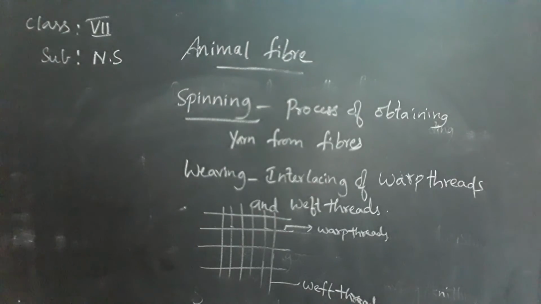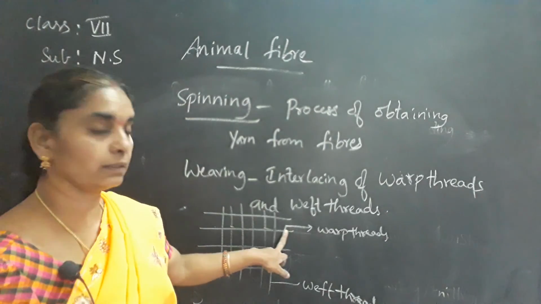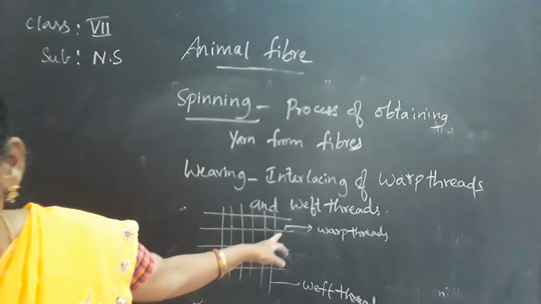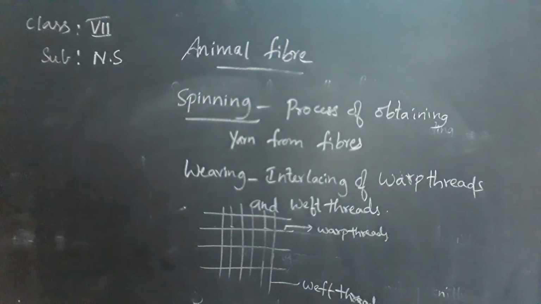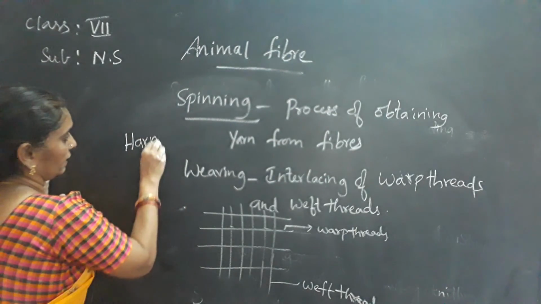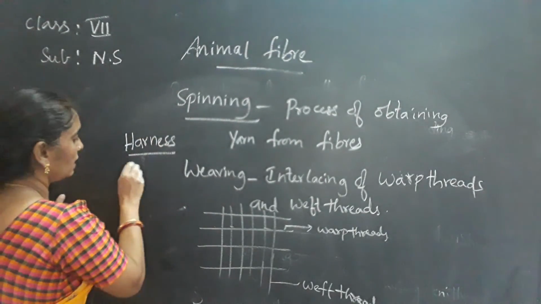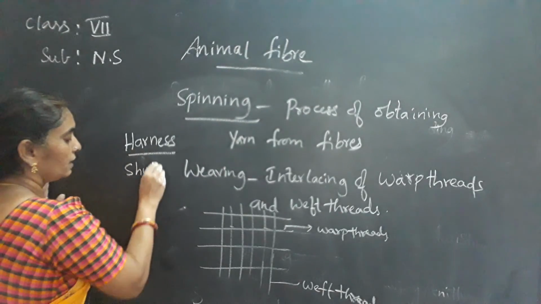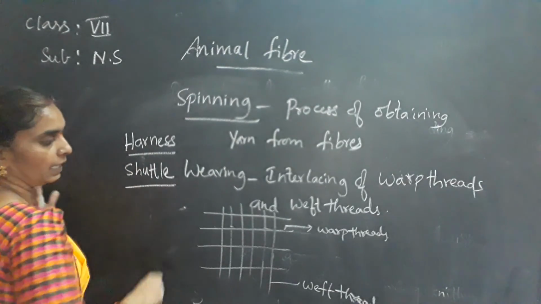So one important part of the loom is the harness. The harness lifts every other warp thread so that the weft thread goes one under the next. The harness is fitted into the loom. Harness is another word that you have to be familiar with in the loom, and shuttle. These are the two words, along with warp thread and weft thread.